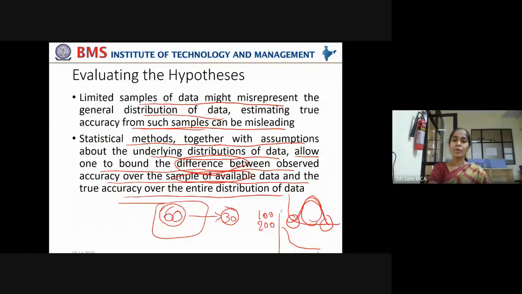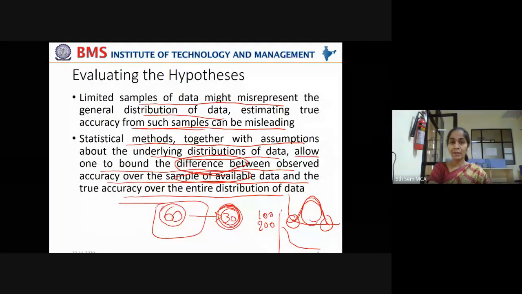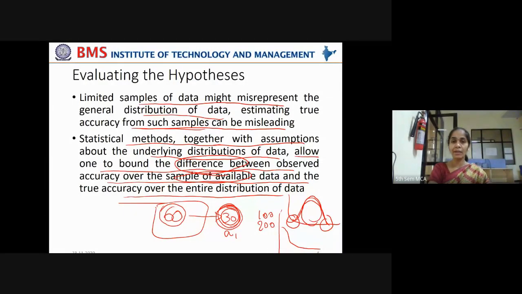Whenever a hypothesis is giving good accuracy, or whenever a statement made is holding good with this number of sample points, take that accuracy as A1. If you measure the accuracy when you generalize that hypothesis, means whenever you try to predict for the other 30 students, that accuracy is A2.